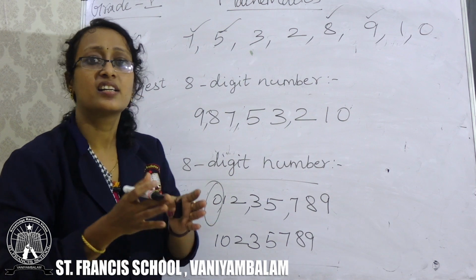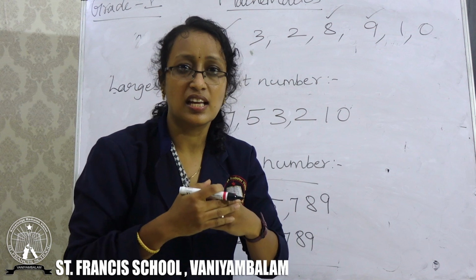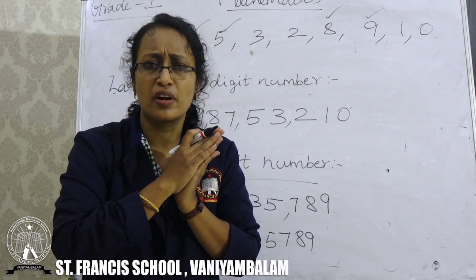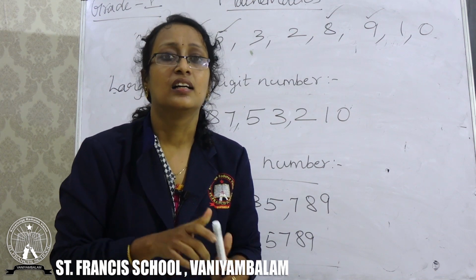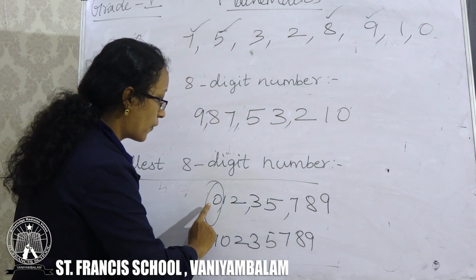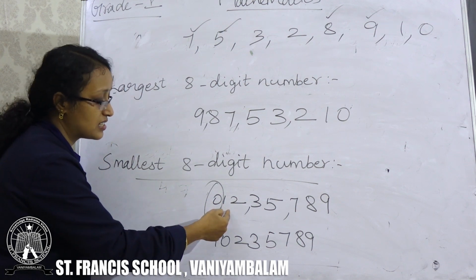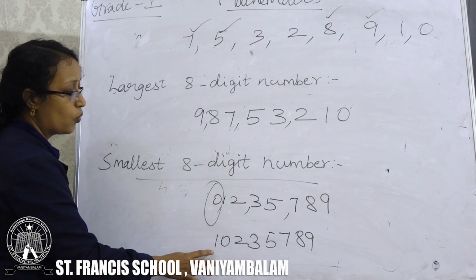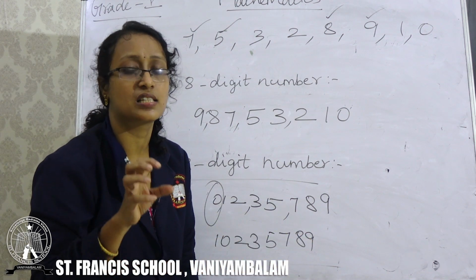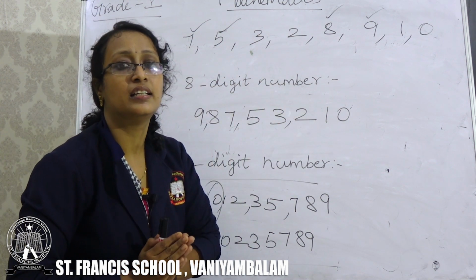Got it? If you are getting 0 in a number, and 0 is the least digit, you know, right? But you don't write 0 in front of any number because 0 means nothing, 0 has no value. So if you have 0 in front of any number, just interchange 0 and the second digit. Then write it 1, 0, 2, 3, 5, 7, 8, 9. This is your smallest 8-digit number, and this is your largest 8-digit number.